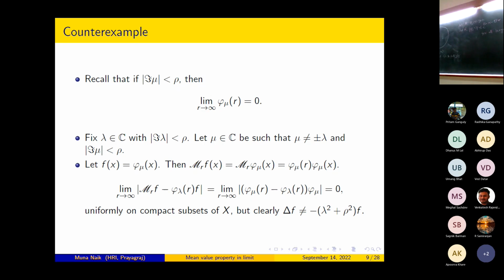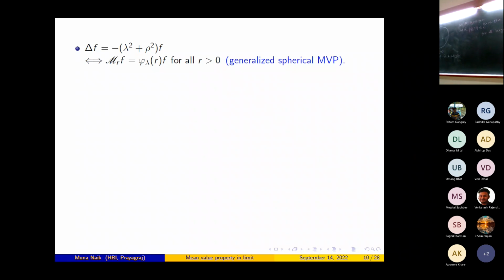So if you want to generalize Weit's result for eigenfunctions of the Laplace-Beltrami operator, we need to pose our question in a different way. This is the generalized spherical mean value property. It says that delta f is minus lambda squared plus rho squared f if and only if M_r f is equal to phi_lambda(r) f for all r greater than 0. Hence, if delta f is equal to minus lambda squared plus rho squared f and phi_lambda(r) is not equal to 0, then M_r f divided by phi_lambda(r) is equal to f. I will use this equation, written in blue, to pose my question.